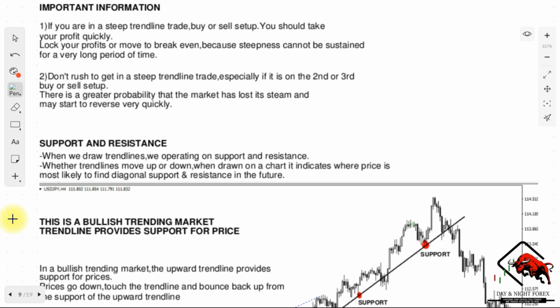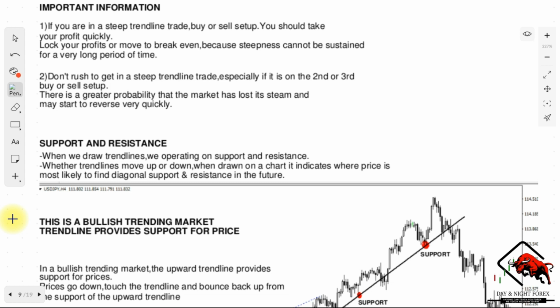Secondly, you need to understand: don't rush to get into a steep trend line trade, especially if it is on the second or third buy or sell setup.